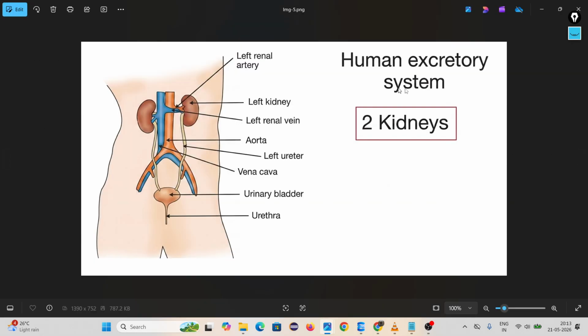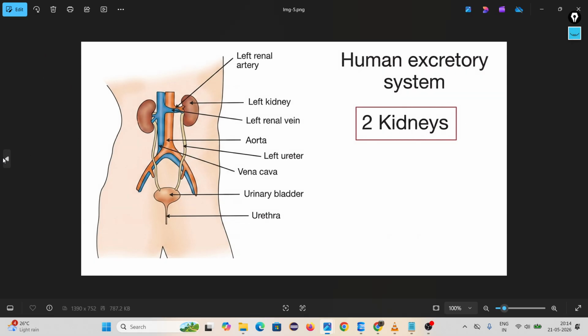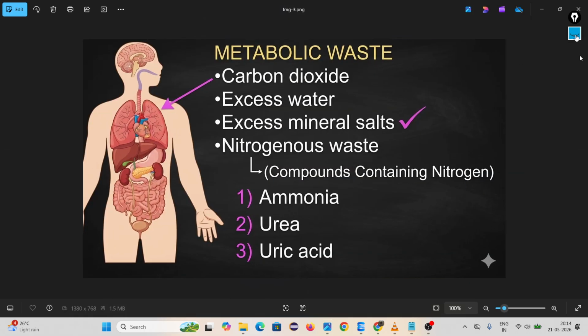Then we come to the human excretory system. We release waste in different ways. Through sweat we also remove waste. Through respiration, through breathing, we also remove waste products. Excretion means removal of these things.